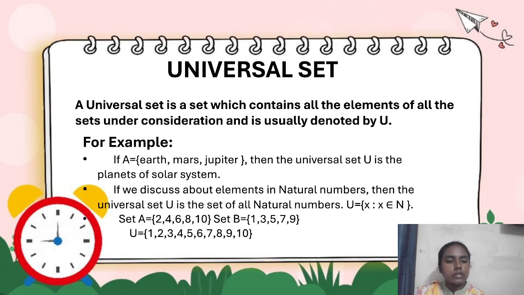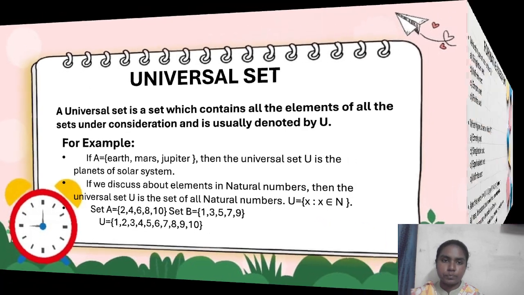Next, let's see, set A is equal to 2, 4, 6, 8, 10 and set B is equal to 1, 3, 5, 7, 9. So the universal set will be the combination of all these elements because these are the two sets that are taken from the universal set. So the universal set will have all the elements from both A and B. This is considered to be the universal set and it is denoted by U.